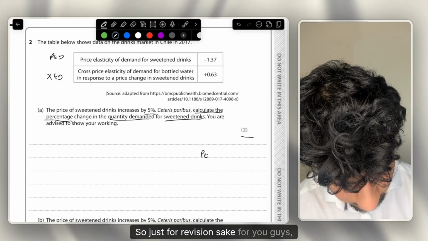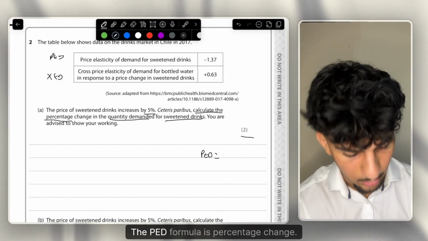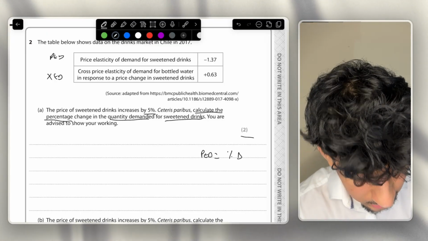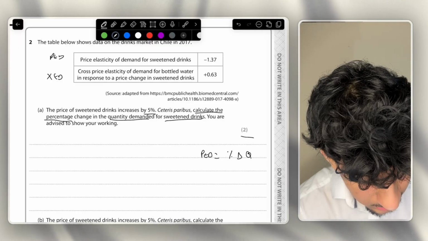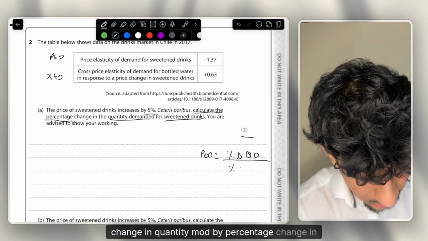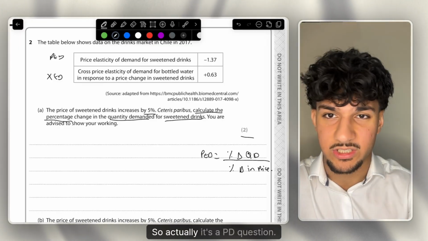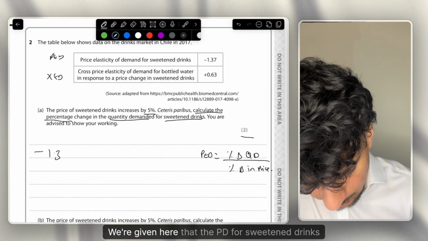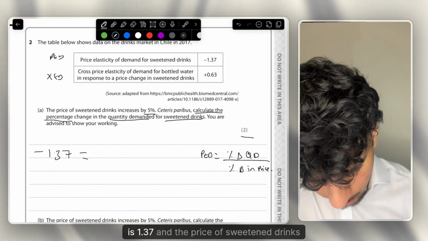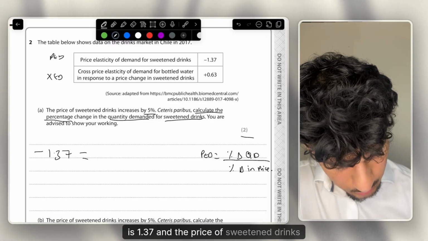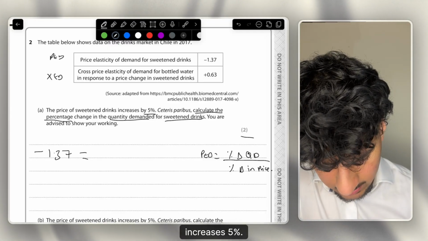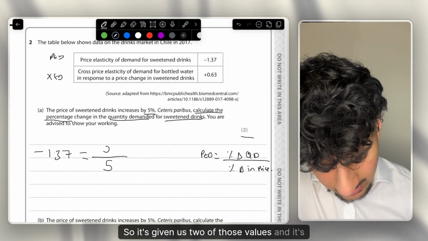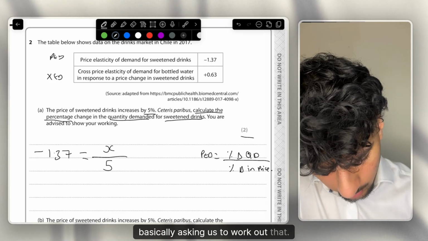So just for revision sake for you guys, I am going to write out the PED formula. It's percentage change, triangle me change by the way. Percentage change in quantity demanded divided by percentage change in price. So that actually is a PED question. What information are we given here? We're given here that the PED for sweetened drinks is 1.37 and the price of sweetened drinks increases 5%, so it's given us 2 of those values, and it's basically asking us to work out that.